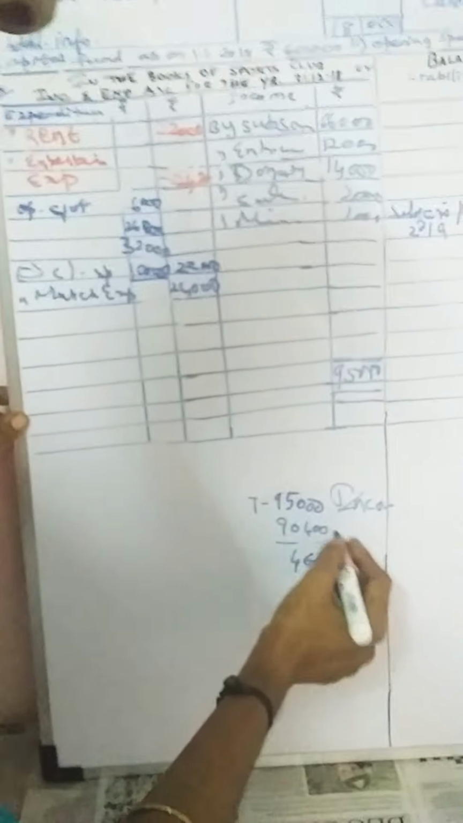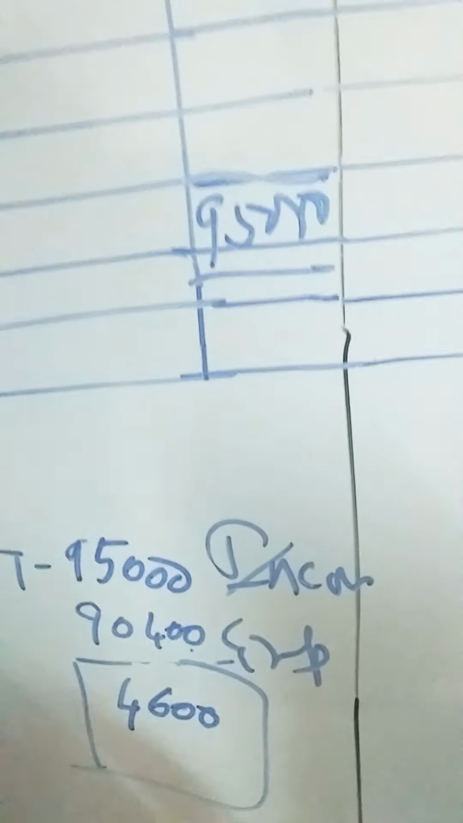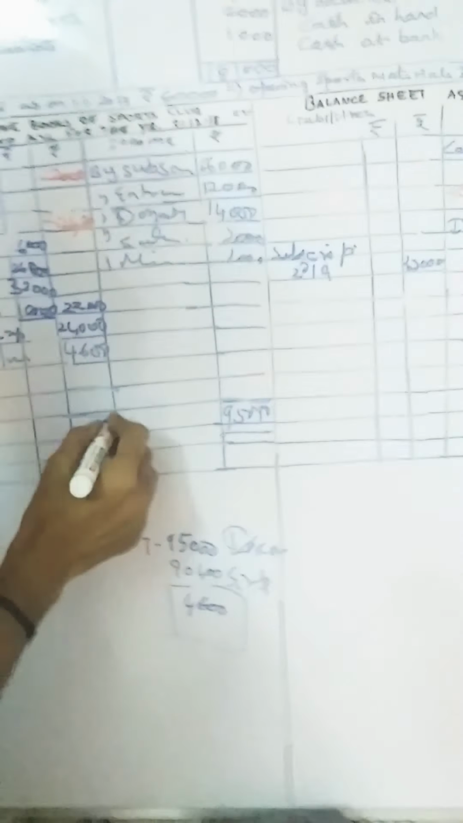If you total, the income side is higher and you get a total of 95,000. Your expenditure side total is 90,400. You deduct it and you get a surplus, because income is high and expenditure is less. So you get the surplus of amount 4,600.